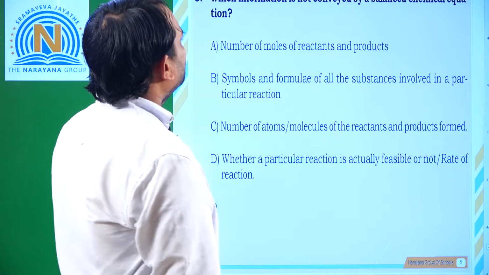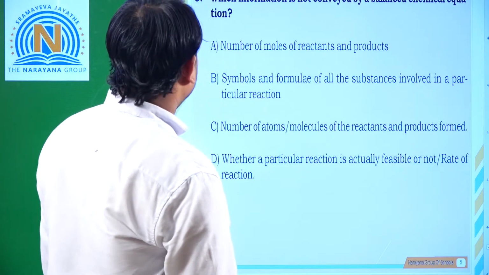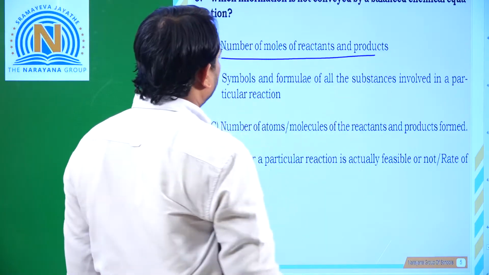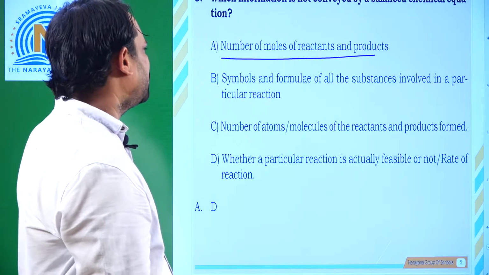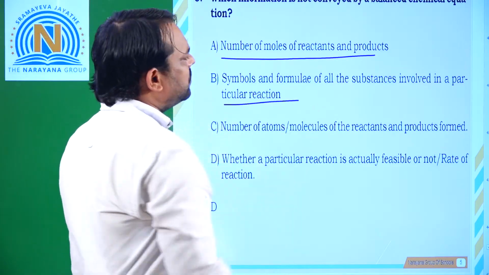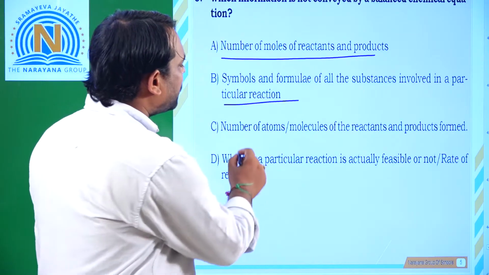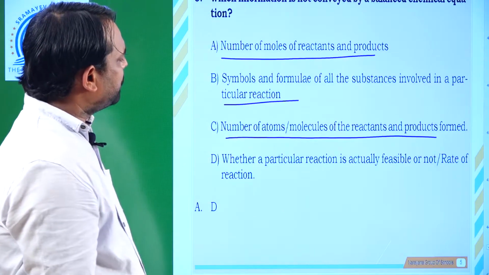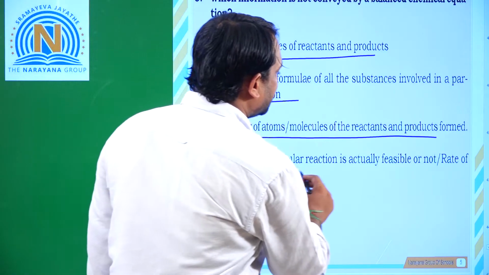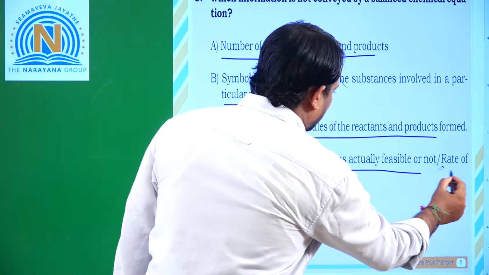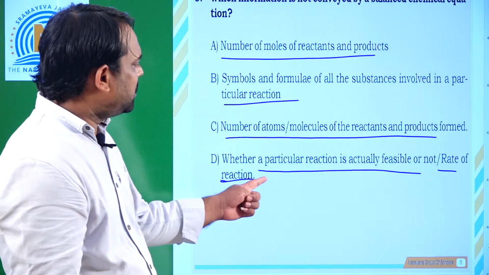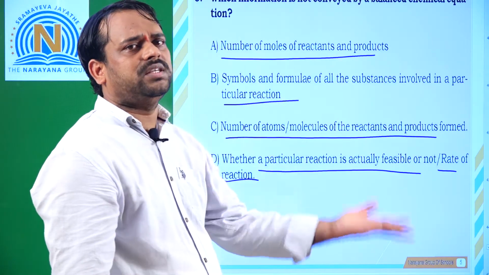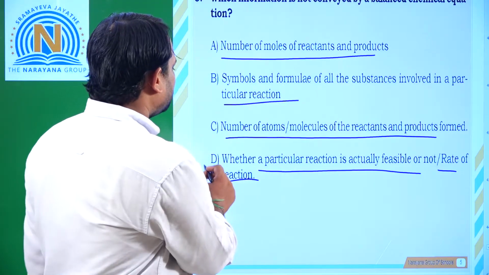Next, which information is not conveyed by a balanced chemical equation? The number of moles of reaction products is conveyed, and the symbols and formulas of all the substances involved in the reaction are also told by the chemical equation. The number of atoms or molecules of the reactants and products formed is also known from the chemical equation. But whether the particular reaction is actually feasible or not, or the rate of reaction, we cannot see from the balanced equation.